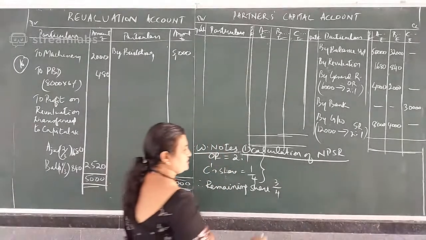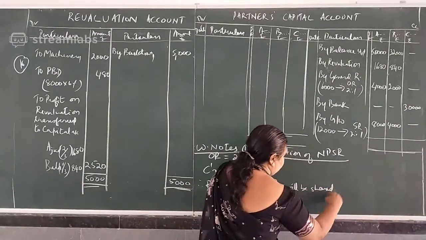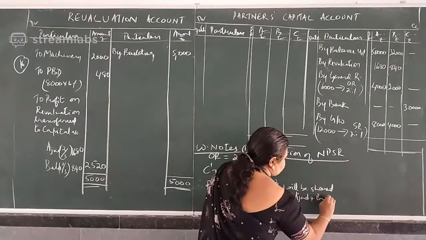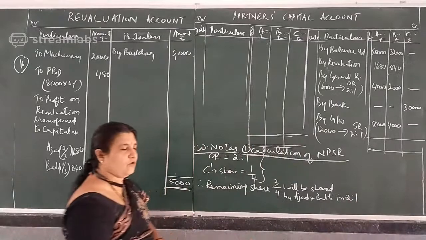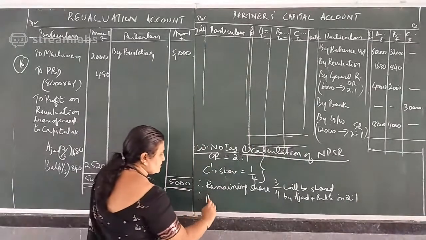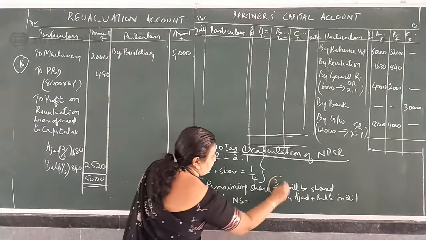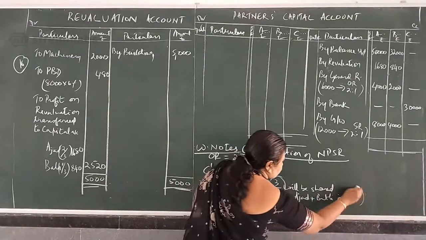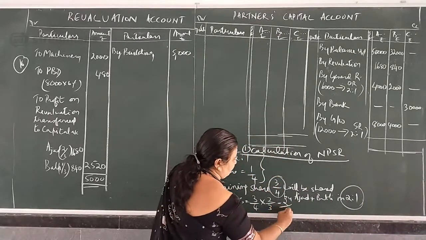The 3 by 4 will be shared by Azad and Bubbly in the old ratio 2:1. So Azad's new share is 3 by 4 into 2 by 3, so it is 2 by 4.